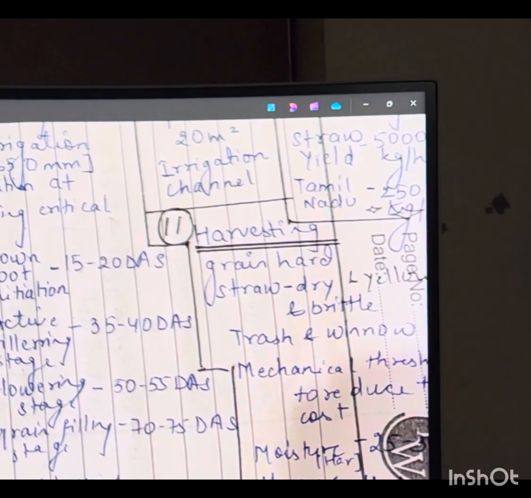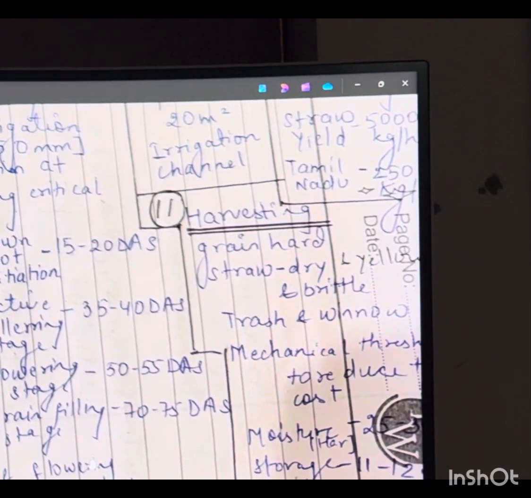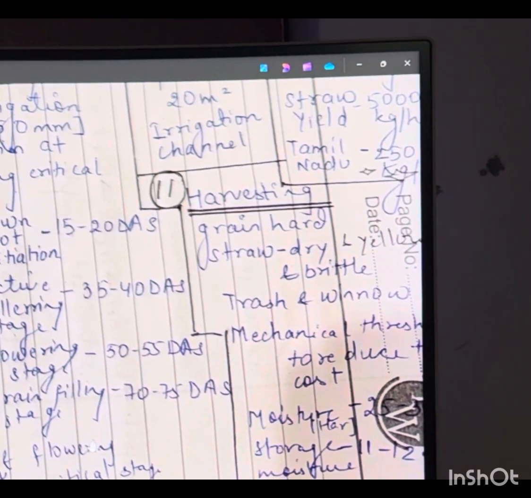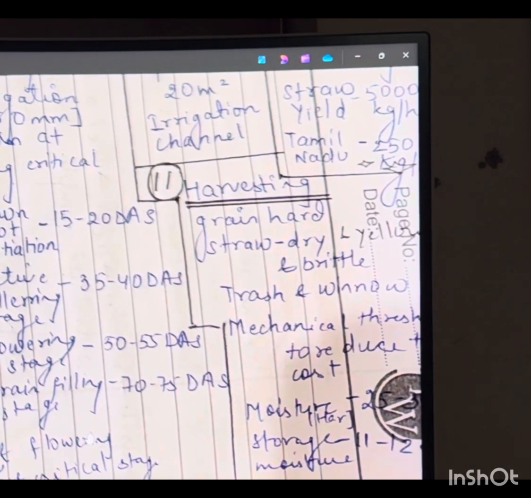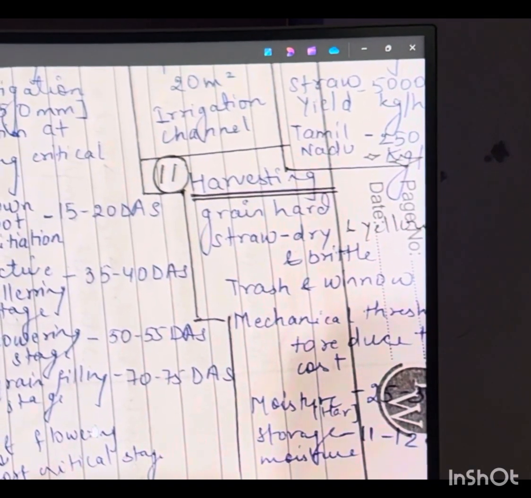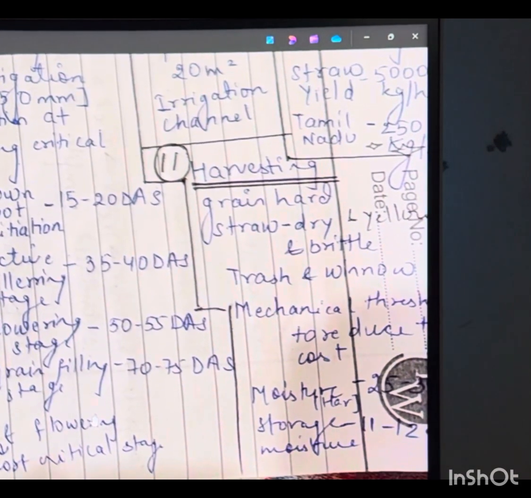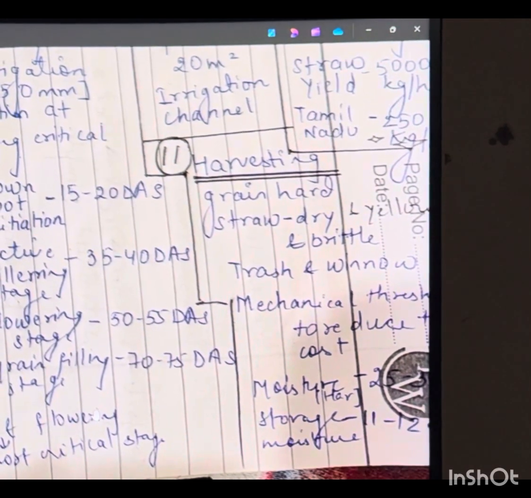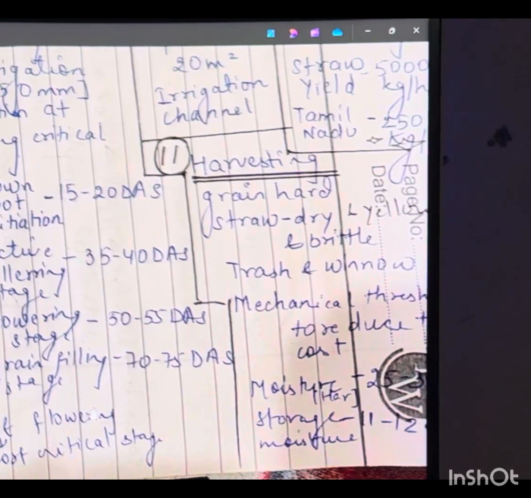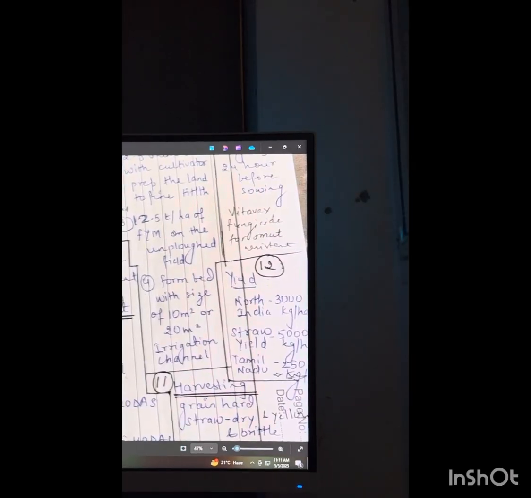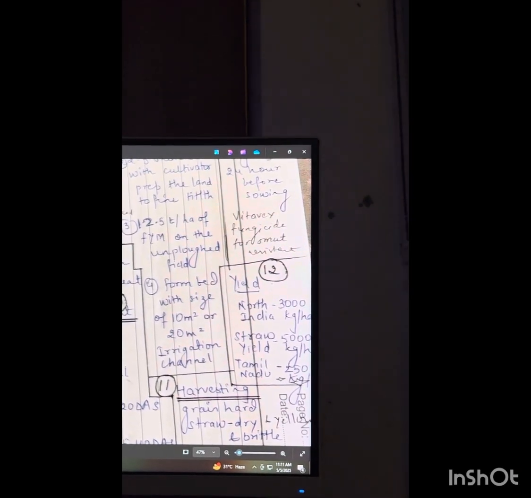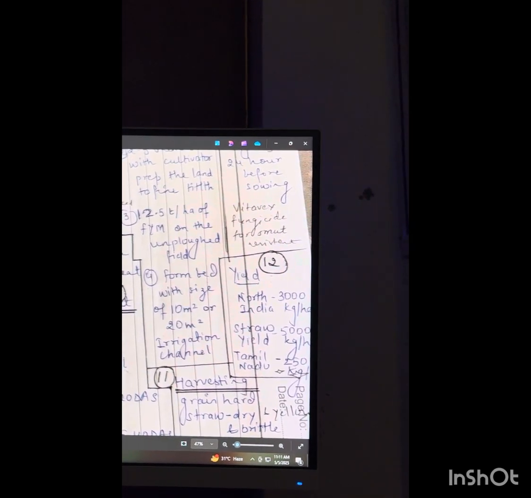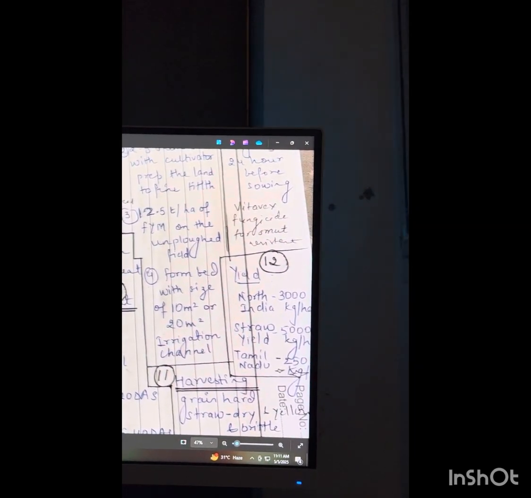Harvesting: when the grain is hard and the straw is dry, yellow and brittle. Threshing and winnowing should be done. Mechanical threshing reduces the cost. Moisture at threshing is 25 to 30%, and for storage moisture should be 11 to 12%. Yield in North India is 3000 kg per hectare and straw yield is 5000 kg per hectare. In Tamil Nadu, 250 kg per hectare.